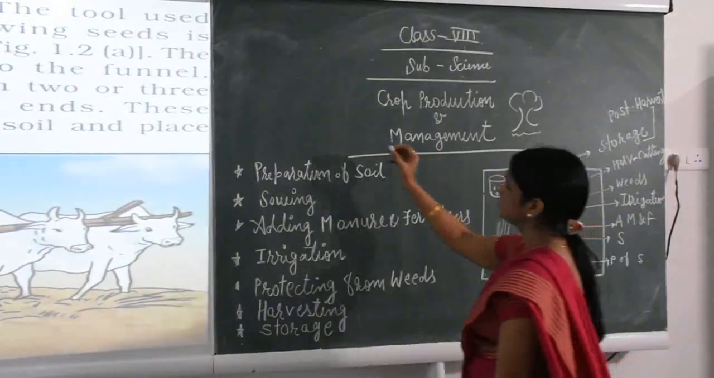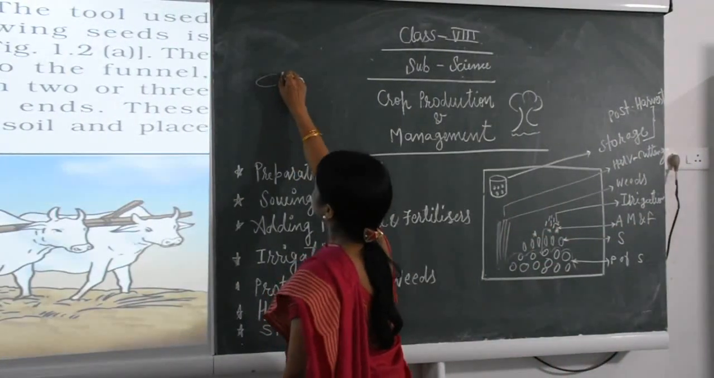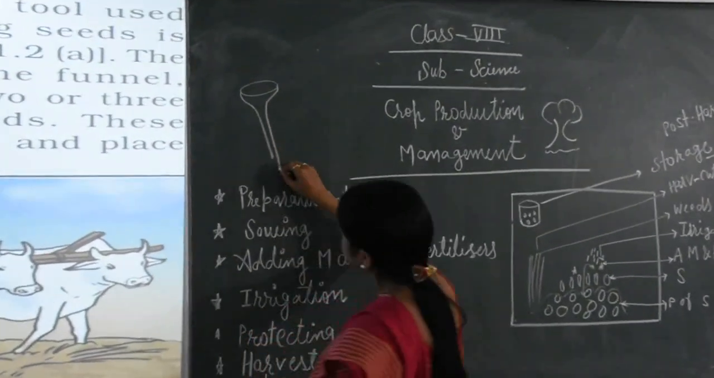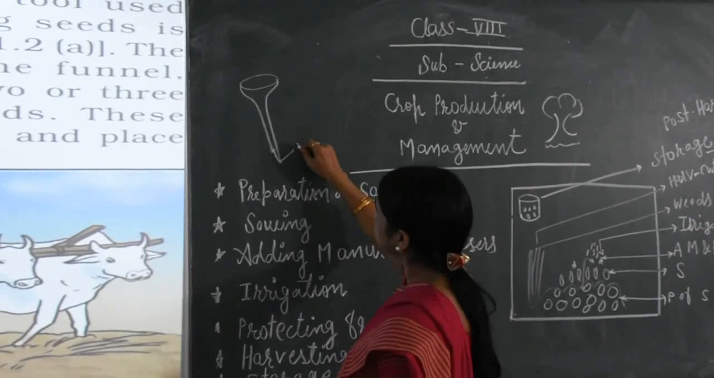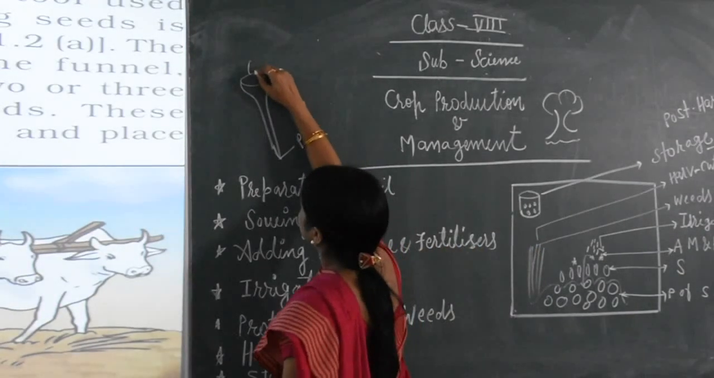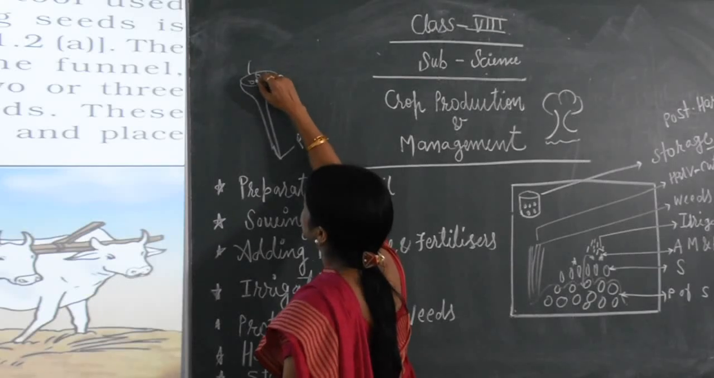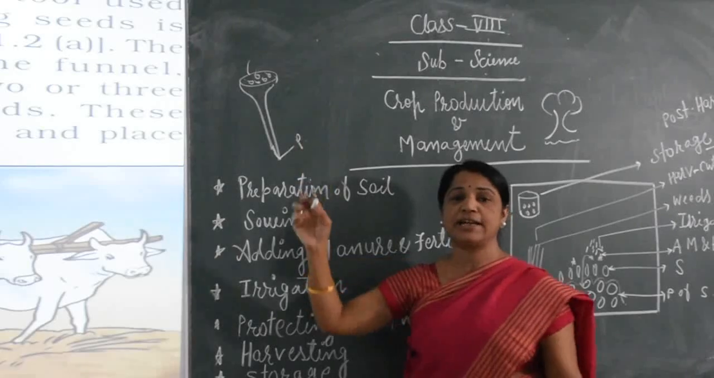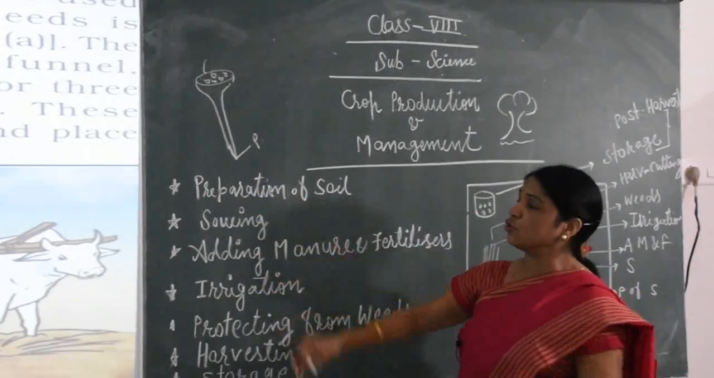Suppose it is the shape of a funnel. This is the funnel, and on this side there is a very fine pierce, where you put the seeds. It is the old and traditional method that farmers in ancient times used.